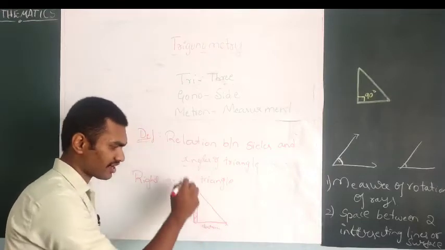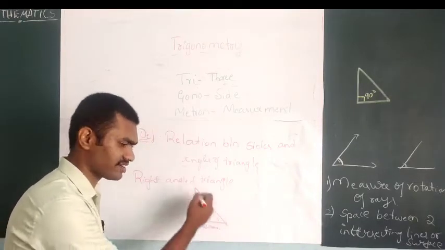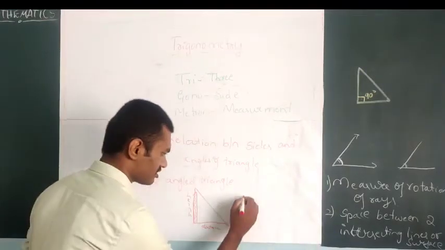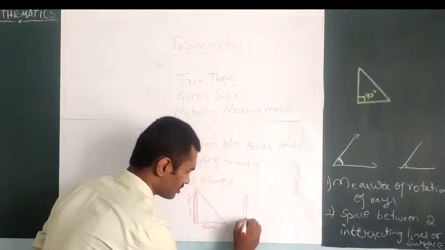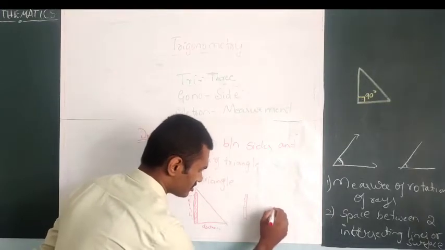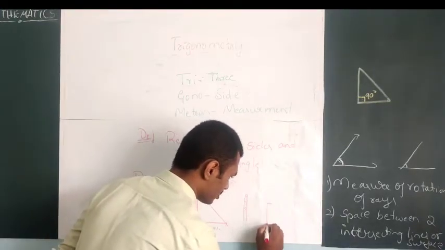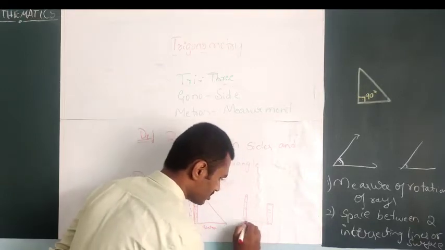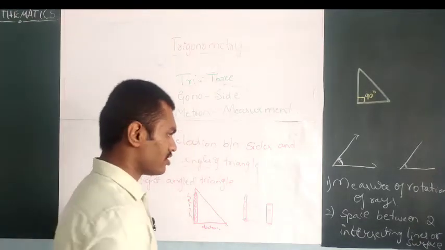Can you observe a right angled triangle here? Similarly, you can measure the distance between this tower and a building.